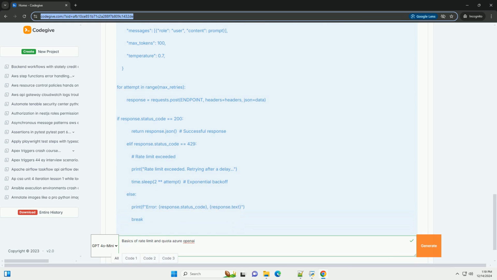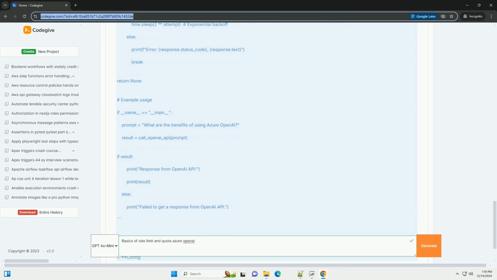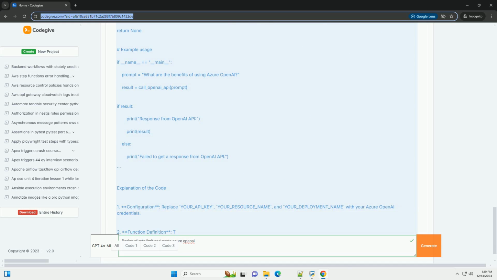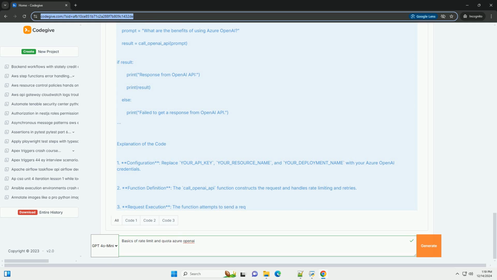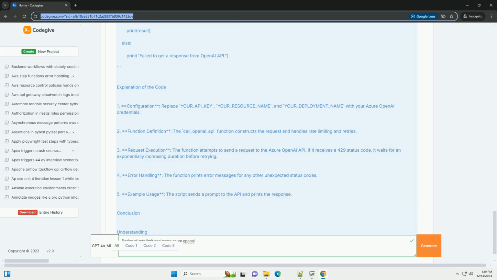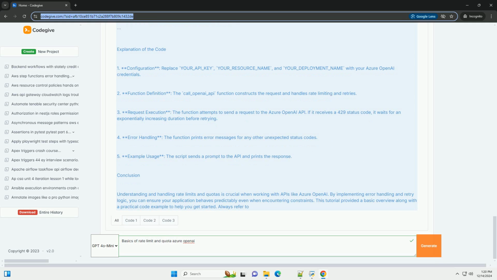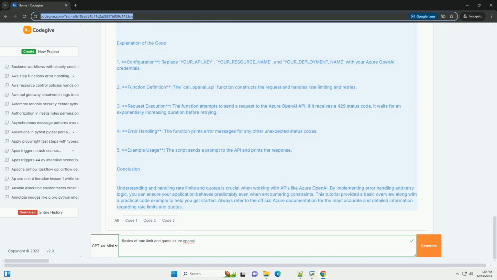Key concepts. 1. Rate limiting. Rate limiting controls how many requests a client can make to the API within a given time period. For example, you might be limited to 60 requests per minute. If you exceed the allowed number of requests, the API will return an error, often a 429 Too Many Requests status code.